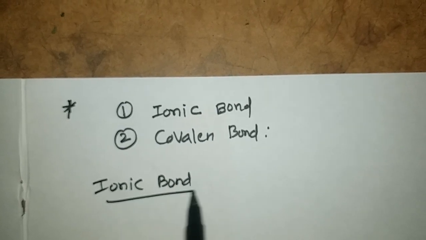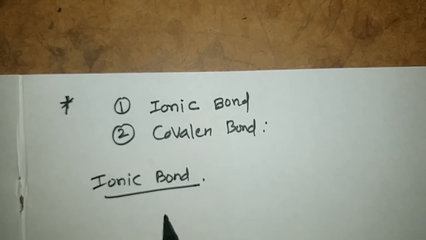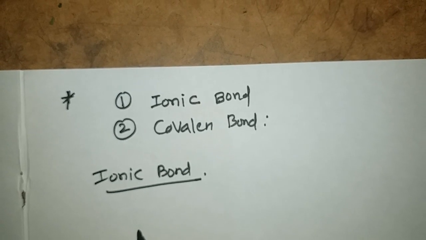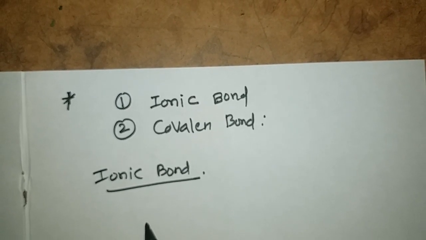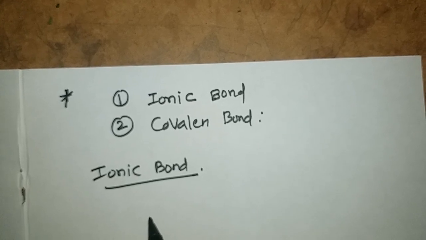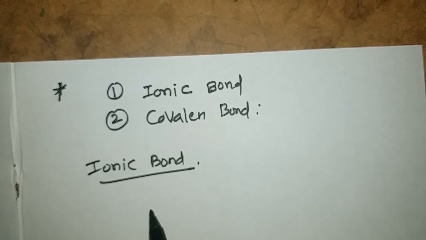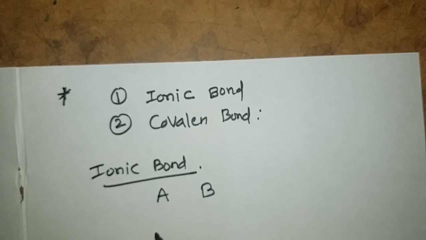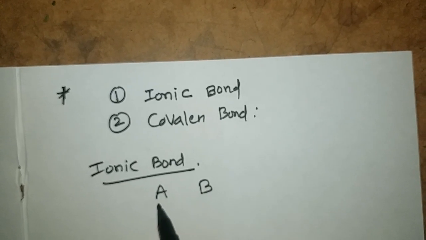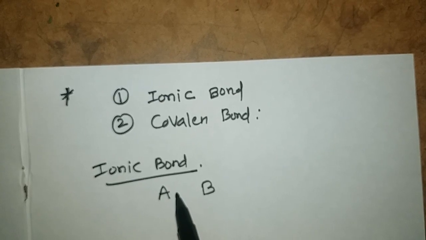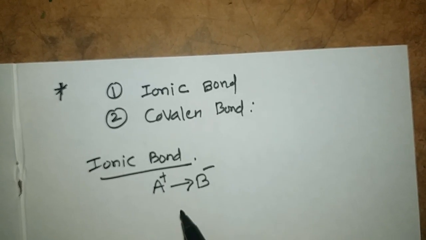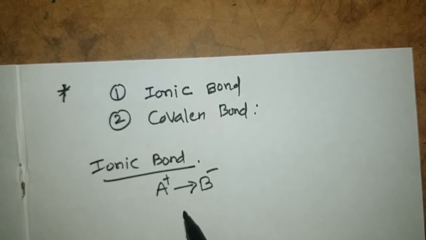In ionic bond, of the atoms which are participating in this bond, one will lose electrons, another will gain electrons. Suppose A is one atom, B is another atom. A will lose electrons to B, then A will get positive charge, B will get negative charge.